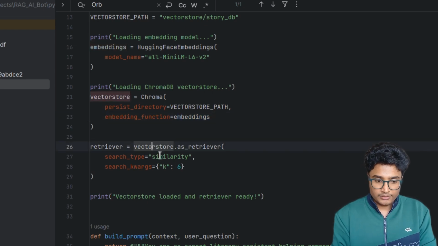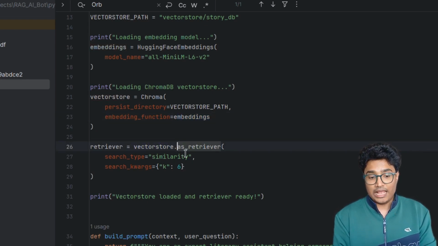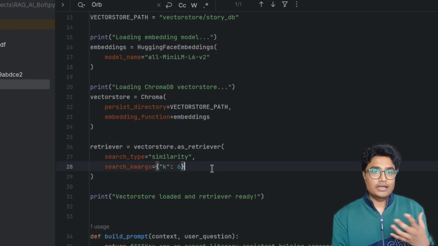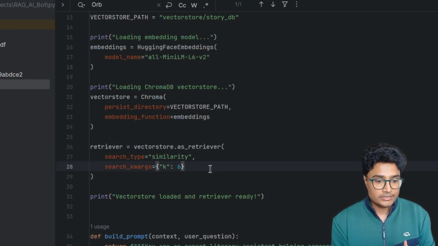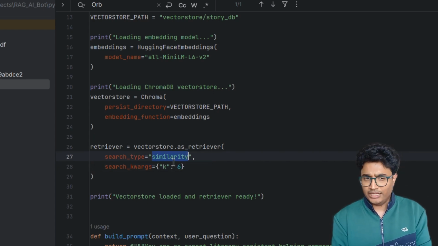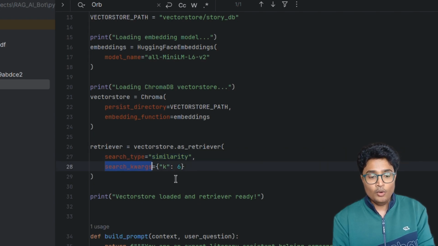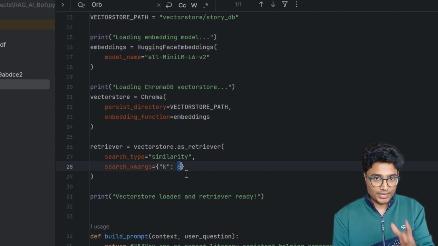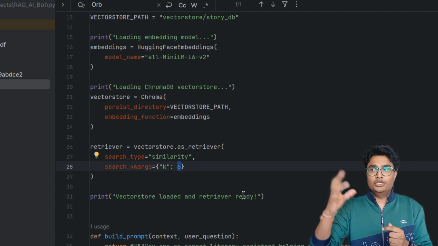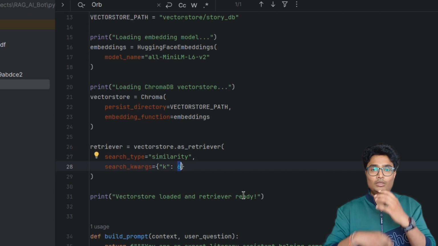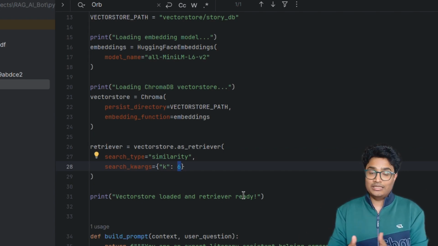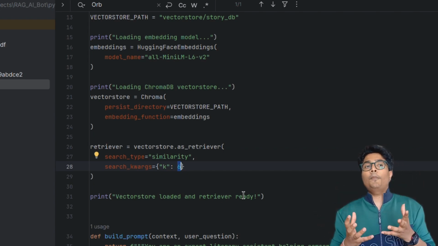Now I'm using this vector store object and I will use the as_retriever function where I will mention what sort of searching I would want to do against this vector DB. So I will take a very famous method, which is the similarity search, right? And how many top records I will fetch is the argument I am passing, which is 6. So basically the user question will be converted into embedding. It will get searched against this vector database and based on that similarity search, it will give me the top 6 chunks.